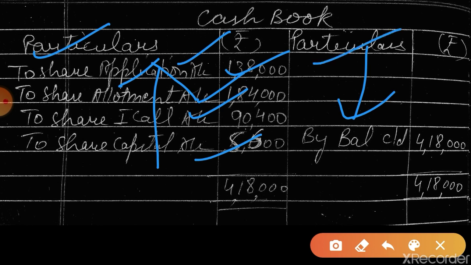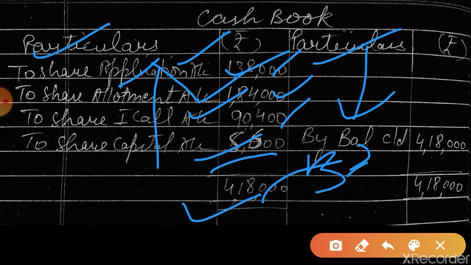So the way money comes: through application 1,38,000, through allotment 1,84,000, through first call, that is 90,400. The second call was not made by the company, and the reissue of shares 5,600. This is 5,600. Total is 4,18,000, and this will be the balancing figure. Is this point clear to you?